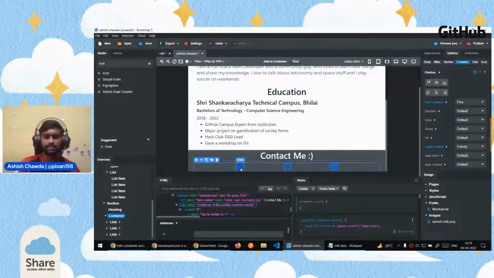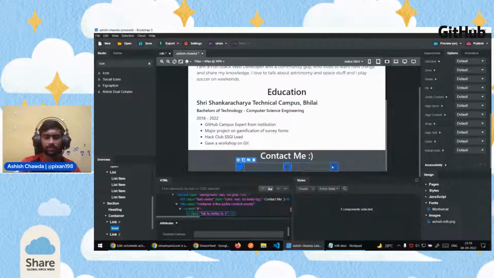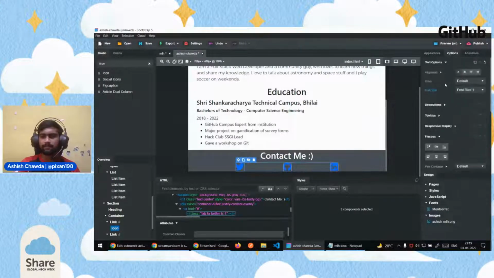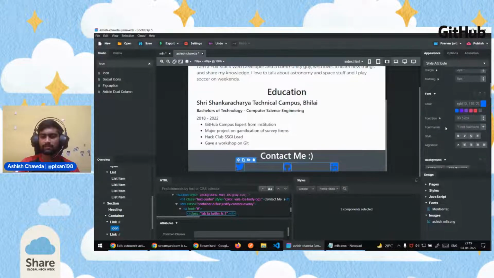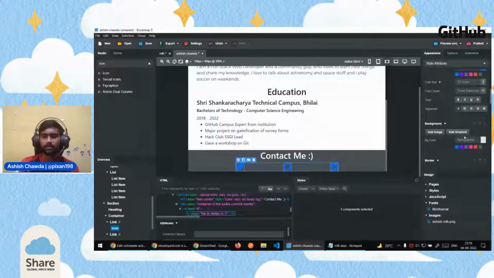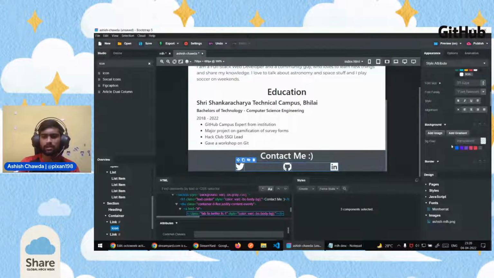And we also want to change the color of these icons. So I'll also click on these icons first all at once so that we don't want to do it repeatedly. I'll go to appearance, and we don't want to select the background color because this is treated as text only. So we'll be able to change the color by just changing this color property. So I'll click on white now. So as you can see, it just changed the color. So change the color property, not the background color property for these icons.